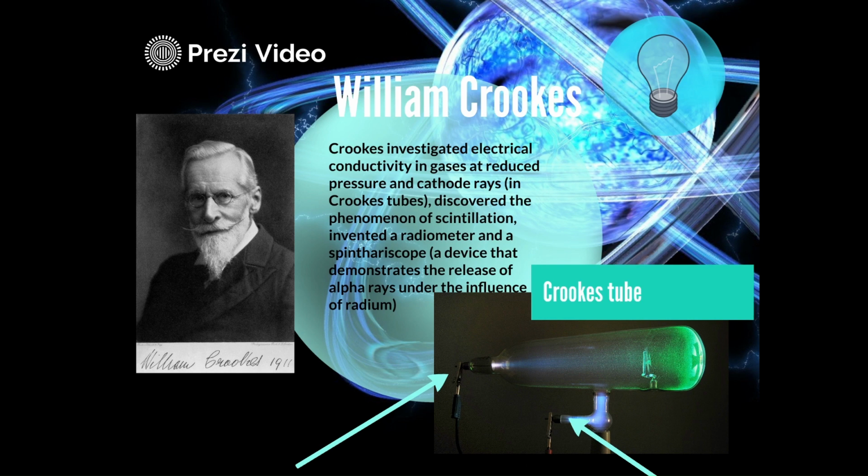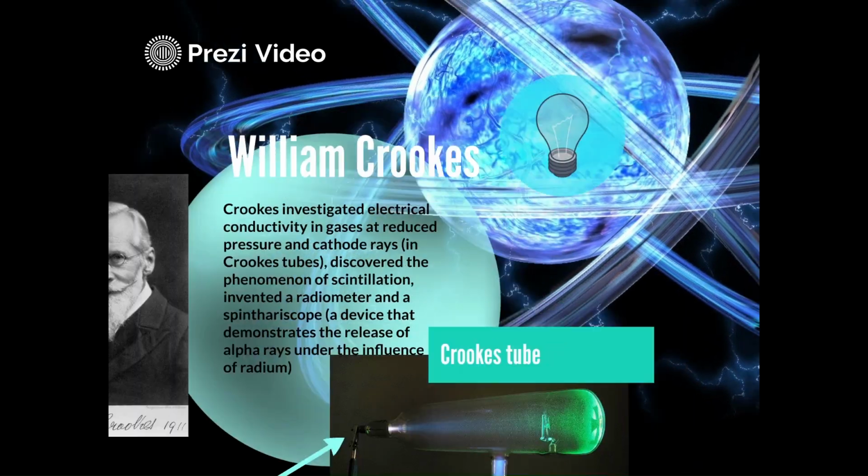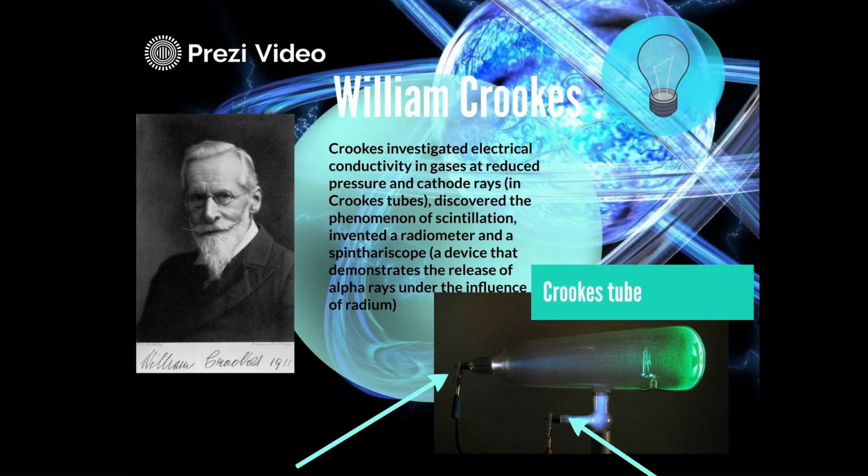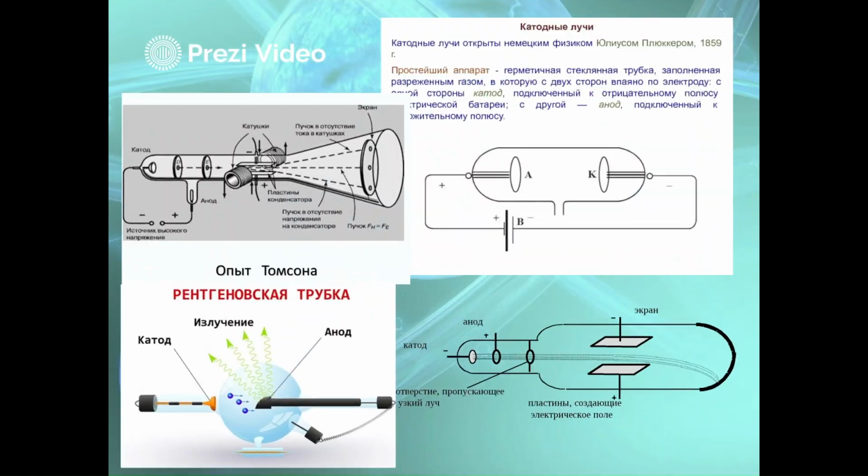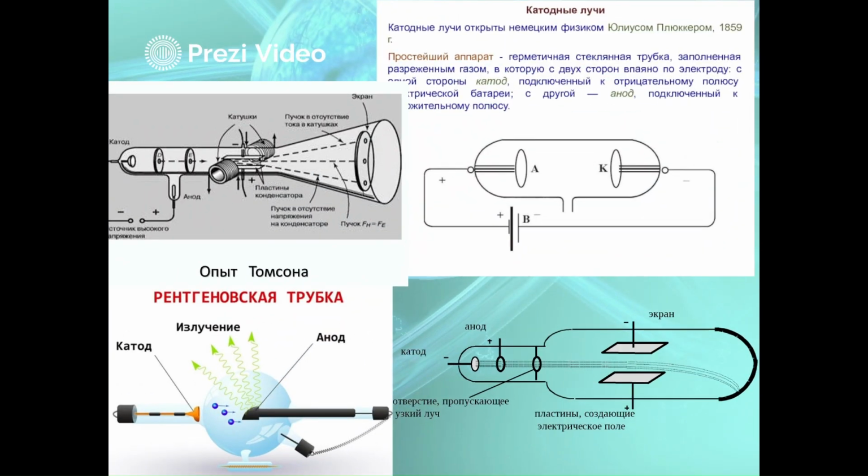After the Crookes tube, after he described, so to speak, the structure, we connect the anode, the cathode and discharge the air, or rather not the air, but the gas that is in the tube. We pass a high voltage and get a glow at the end of this tube. Then William Crookes also began to study this and set up various experiments. As you can see here, he put a cross in front of the flow of these particles.